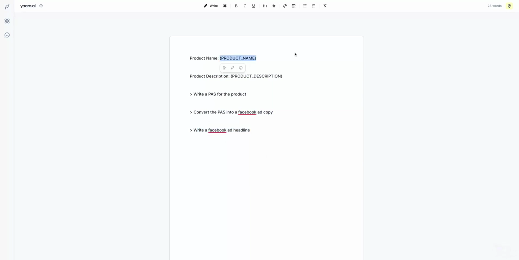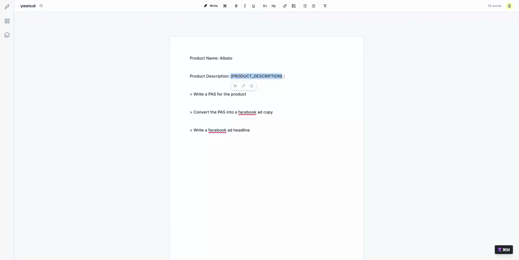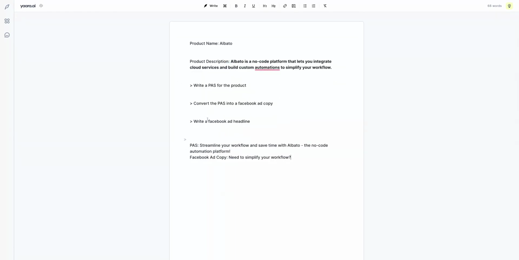So product name, product description, we can type here the description about Albato. So the tool created, using the guideline, the Facebook ad copy: Need to simplify your workflow? Easily simplify your workflow with Albato. Our no-code platform enables you to integrate cloud services and build custom automations quickly.